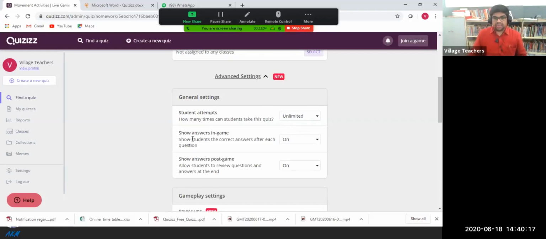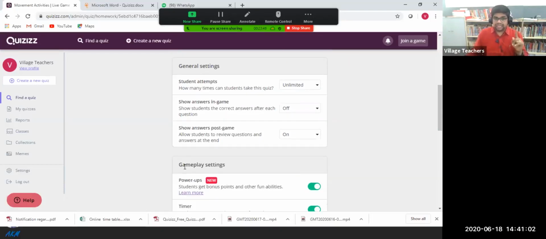Another option is show answers in game. If you put this on, after each question the students can see the correct answers after they attempt. So after the first question, whether it is correct or wrong, the student can see the answers. If this is off, it is considered exam mode, and the students are not able to get the answers. Show answers post game: instead of showing all the answers after each question, you can put review questions on. The advantage is that after the 25 questions, the students will get a detailed page with answers, and they can review that page.